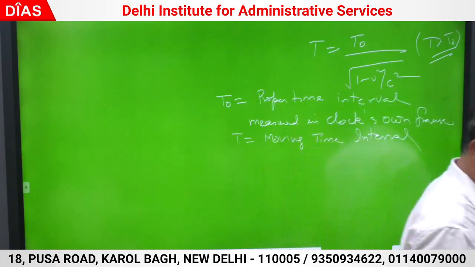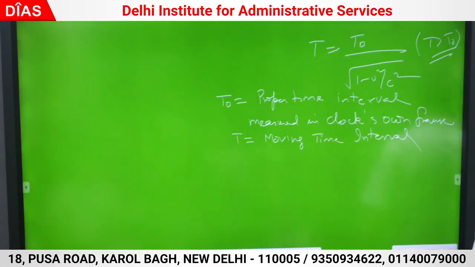The person who is on earth, he says that the other person has gone and he has spent 1 year. If he has gone by some velocity, time interval has been dilated. Good. So the person who is on earth says that the person who has gone on the journey, his time period has been dilated. That to say, I can express in another way also.